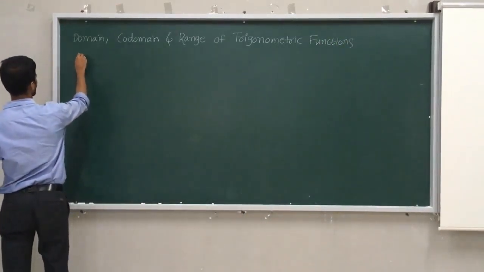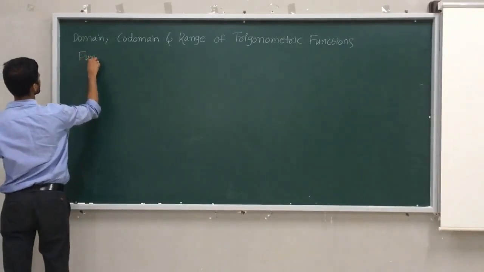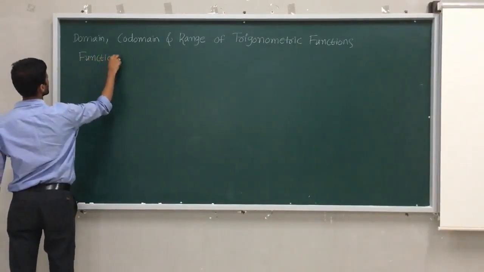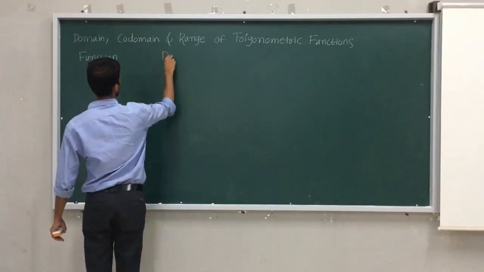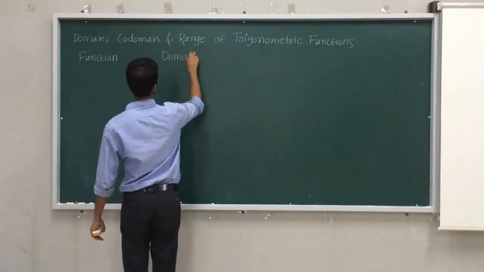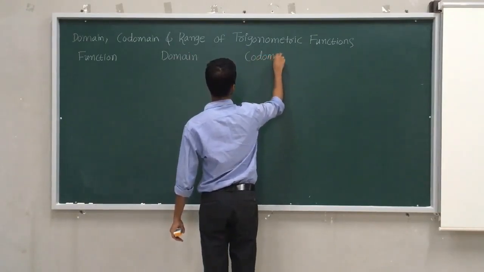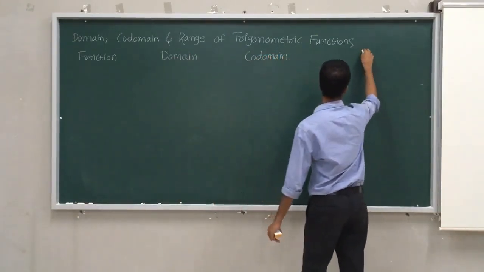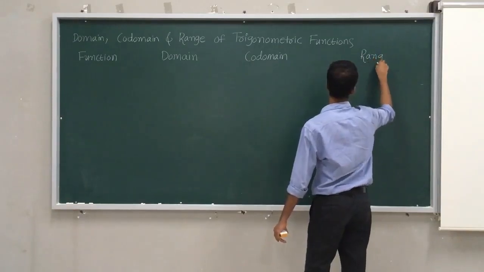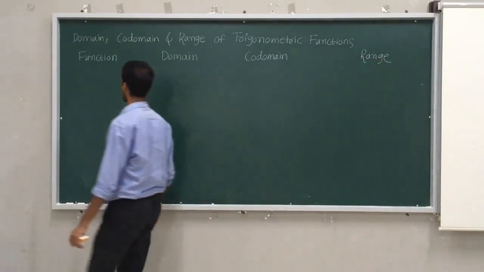So I will start with function, then I will make domain, then I will make next group as codomain, and lastly, very important, range. I will list 6 trigonometric functions.